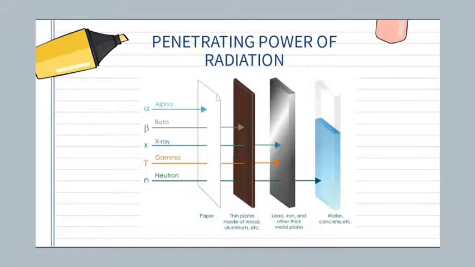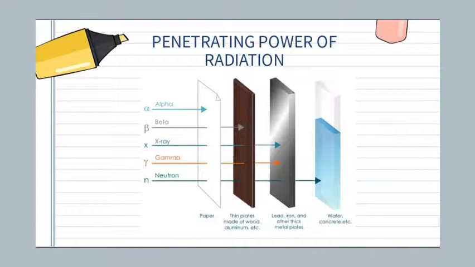The range of alpha radiation in an absorbing material is less than that of beta or gamma. Alpha radiation transfers more energy to an absorber than beta or gamma radiation. Alpha radiation is absorbed by the thickness of the skin or by a few centimeters of air.